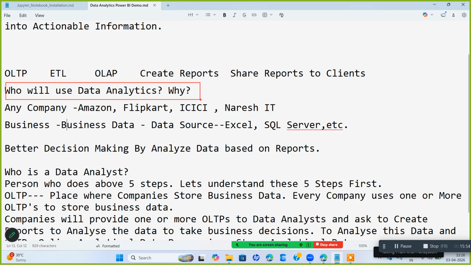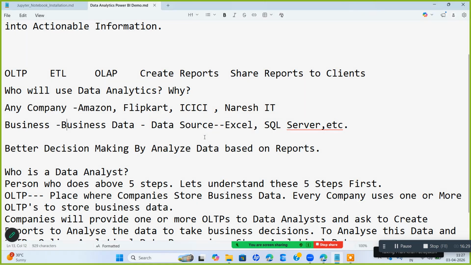So businesses will store their business data in data sources, and most of the time they'll be storing in multiple places. Either Excel, the traditional way, or SQL Server, the modern way, if you have more data. Now, why is this data required for analysis? For better decision making by analyzing data based on reports. Looking at the reports, you can take a better decision. That is why we do data analytics, and it is very important in today's scenario.